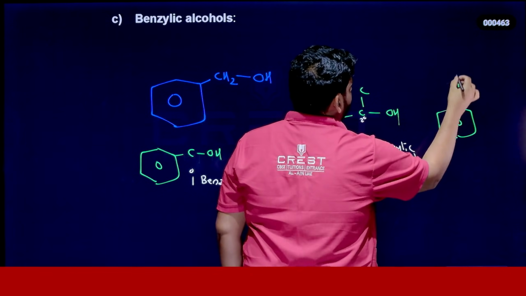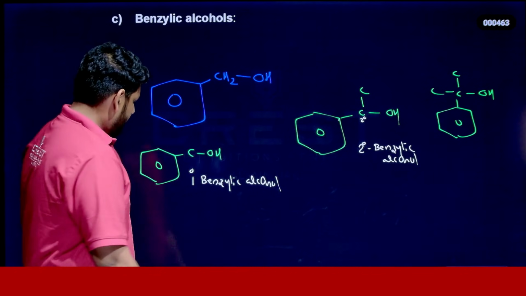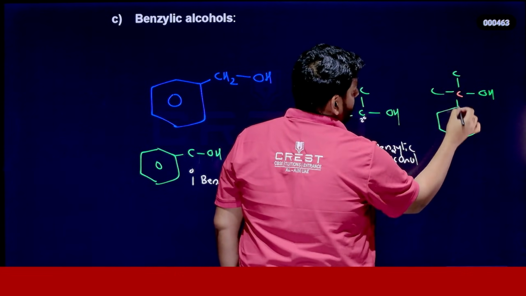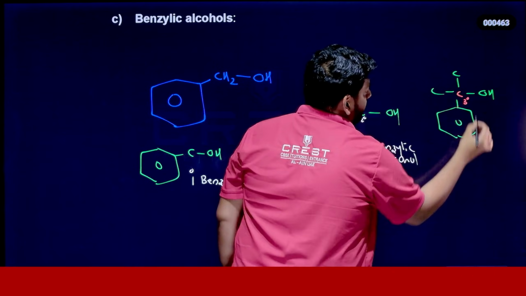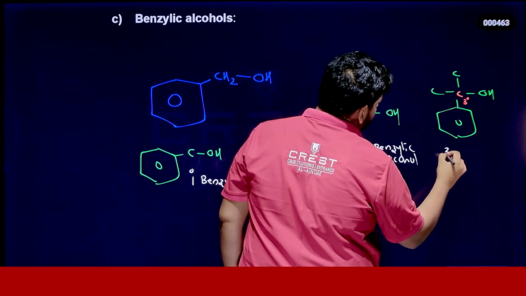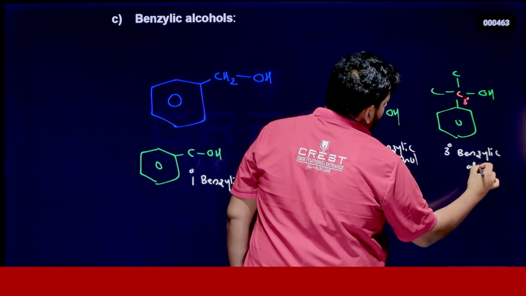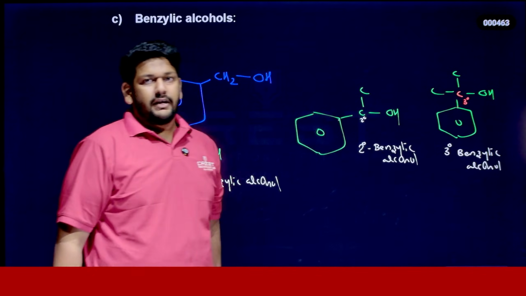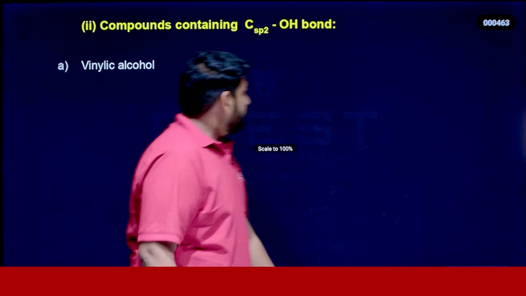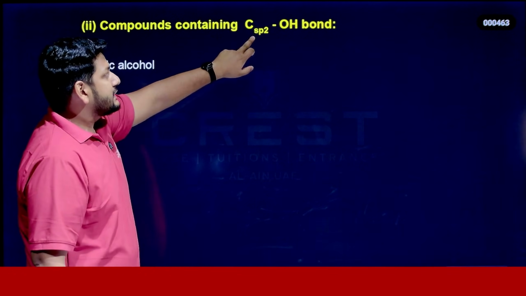Very simple, right? Similarly, if I take another example, the tertiary one, is it okay for you guys? Yeah, the same thing. Here this carbon is attached to 3 different carbons, so this carbon is a 3 degree carbon. So we can classify the alcohol as a 3 degree benzylic alcohol. Now you got the idea of how we can classify benzylic alcohols.